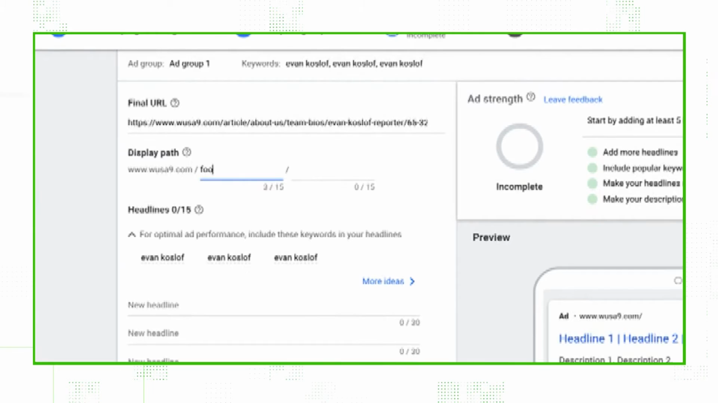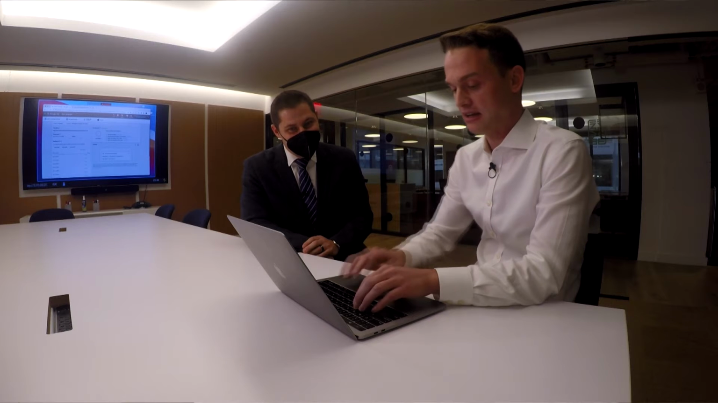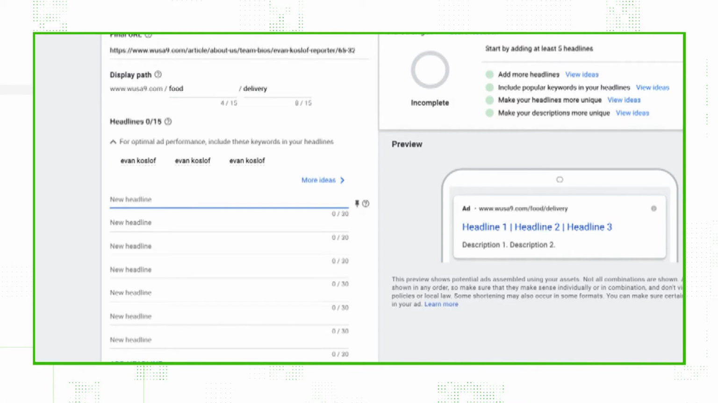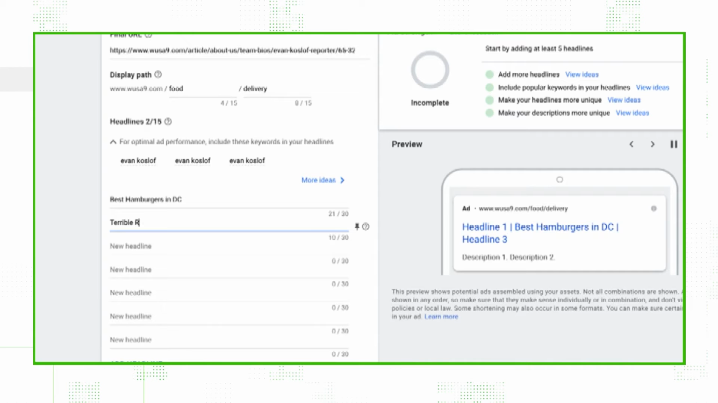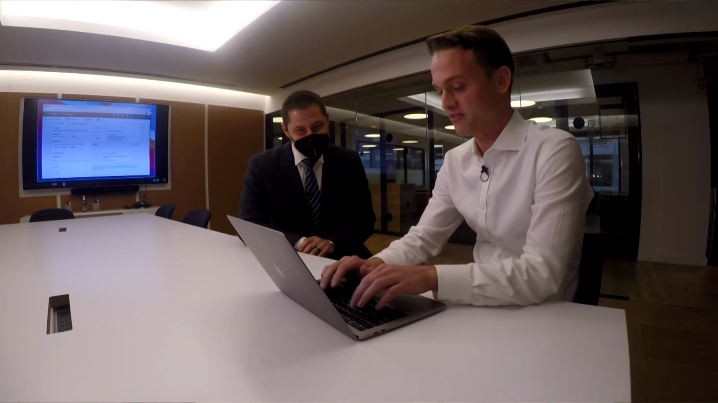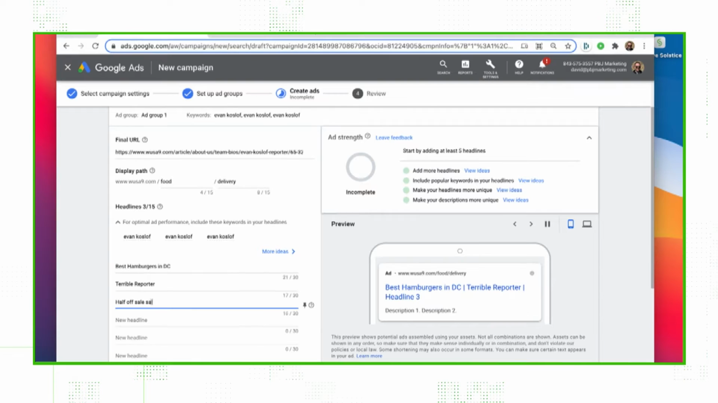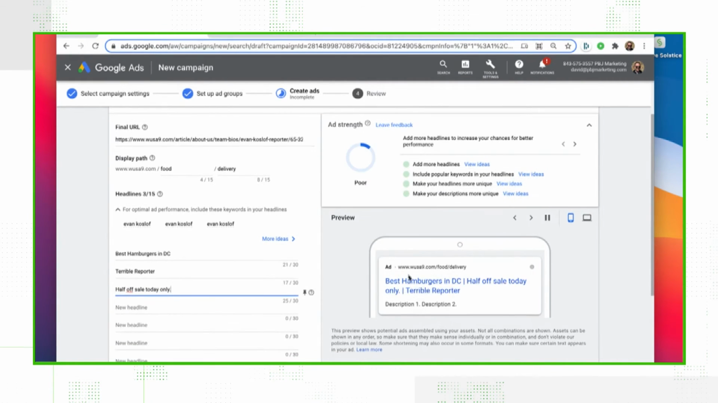And then this is where we can actually manipulate things fairly easily. We literally could do food delivery, right? And the headline, you know, best hamburgers in DC. I know you're not a terrible journalist, right? But you could literally say, like, you know, terrible reporter, right? Oh God. You could say half off sale today only. You literally could type whatever you want, right? And it shows up, and there's the headlines.